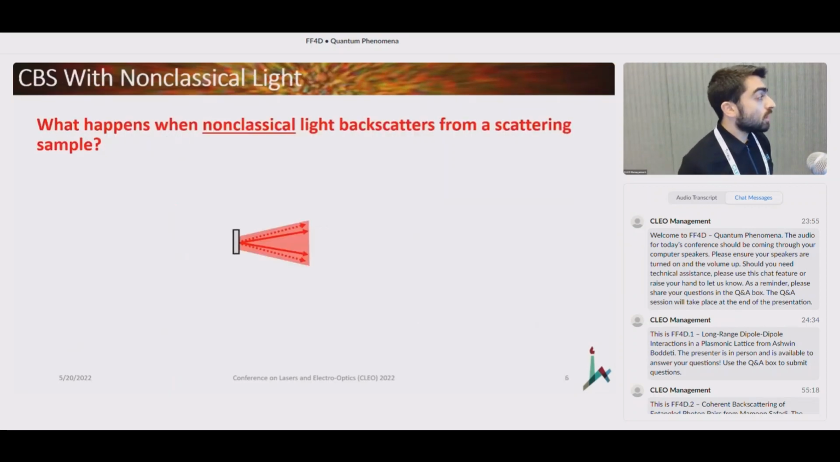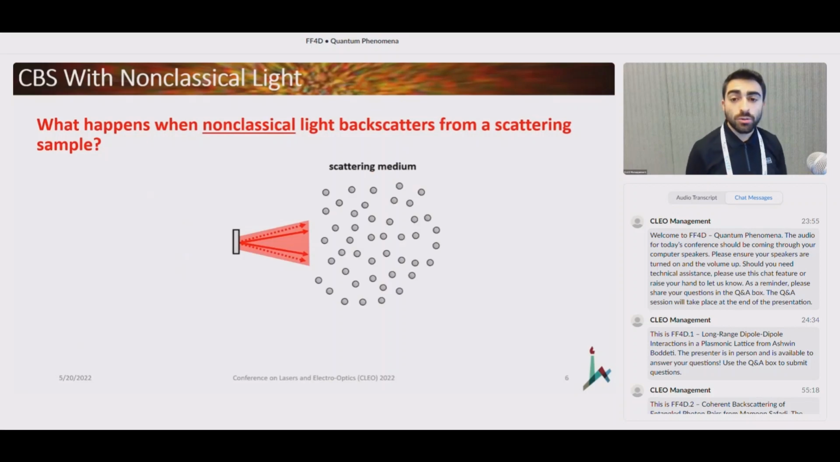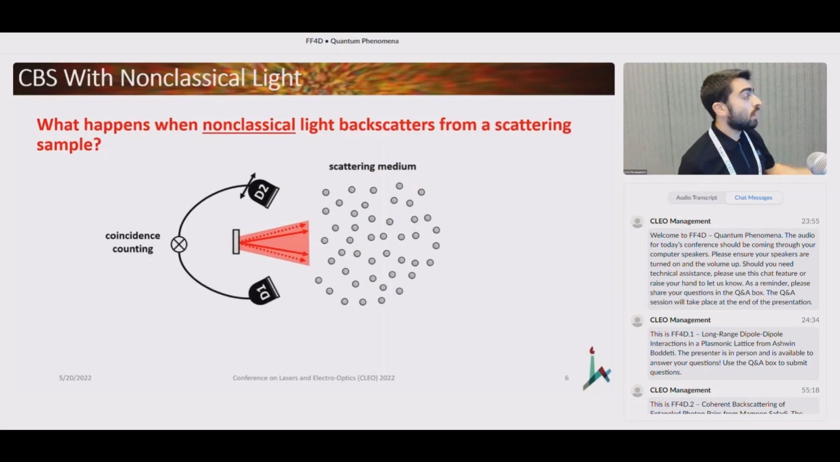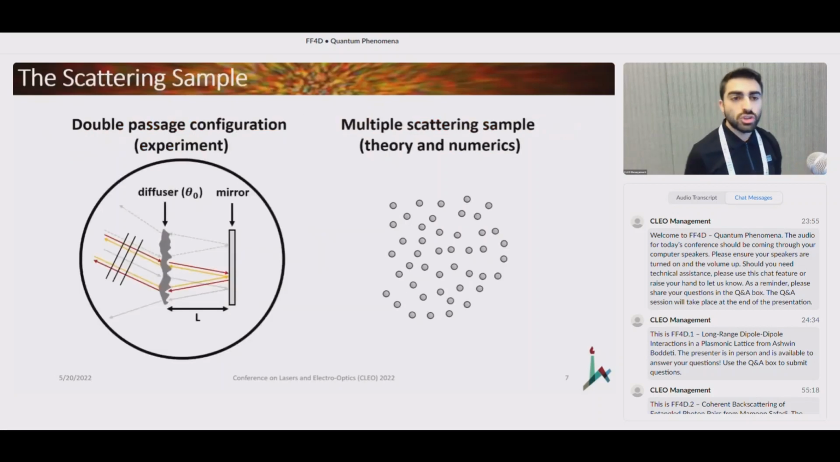And now we take this nonlinear crystal, we place it in front of the scattering medium, we place the detectors in reflection, and we ask ourselves what happens there. So before I present you with the results to this type of experiment, let me just say a technical word about the scattering geometry that we use in the experiment.